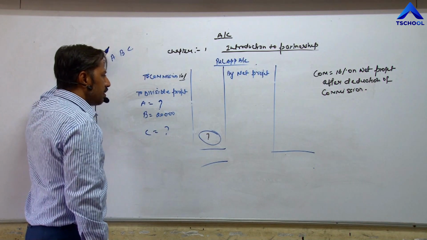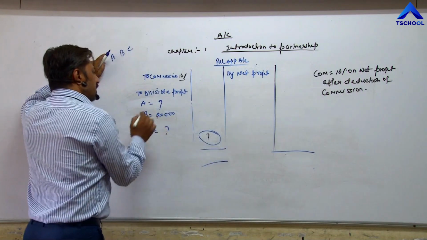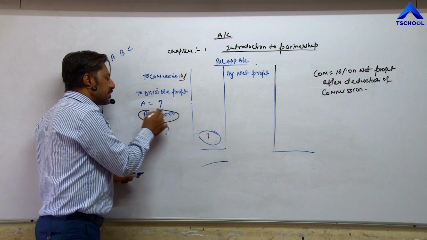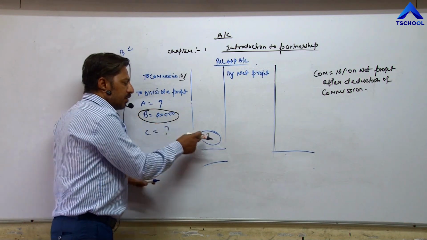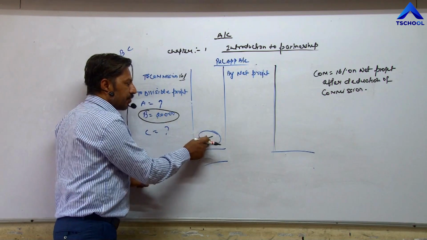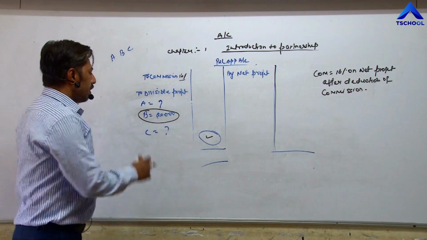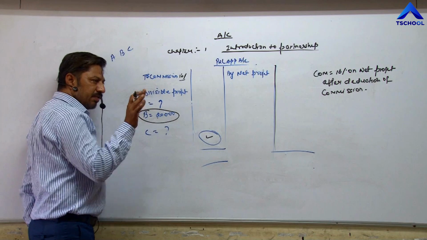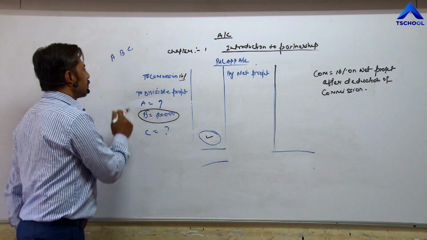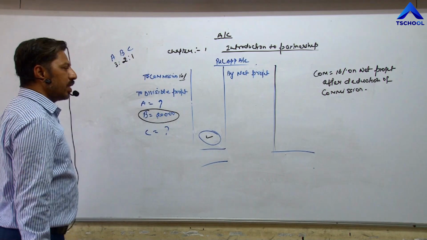But in this question, one partner's share of profit is given, 20,000. So on the basis of one partner's divisible profit, we can very easily calculate the divisible profit of all partners, means the divisible profit of the firm. How? We know that divisible profit is always distributed in the profit loss sharing ratio, and in our example the profit loss sharing ratio is 3:2:1.